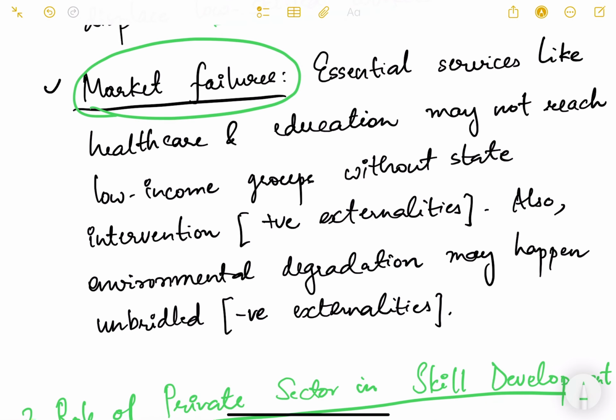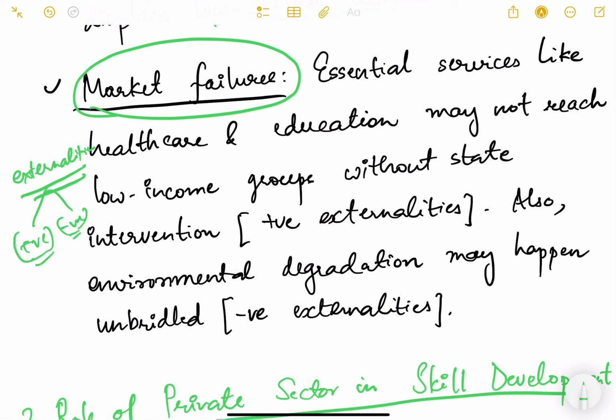So market does not always operate perfectly. There are obviously market failures. Now, what is the meaning of market failure? Basically, whenever there are externalities. What is externality? Externalities are basically the benefits or the losses that happen in the market, which are not accounted for, or for which the price is not paid. So such forces are called externalities. Externality can be positive and negative both.